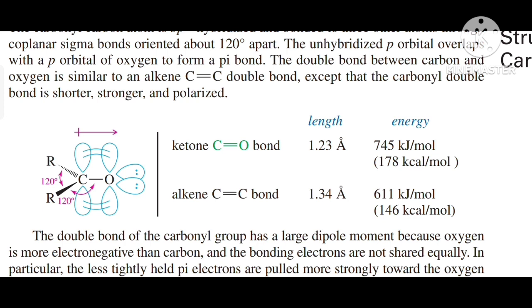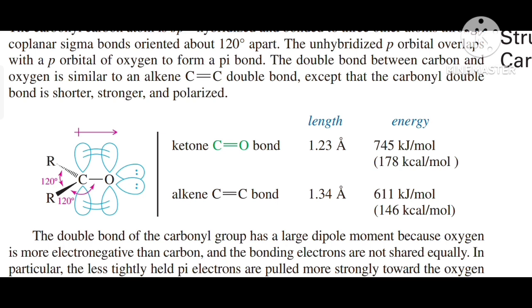Similarly, the bond energy of the ketonic bond is 745 kilojoules per mole, which in kilocalories is 178 kilocalories per mole. And for alkene the bond energy is